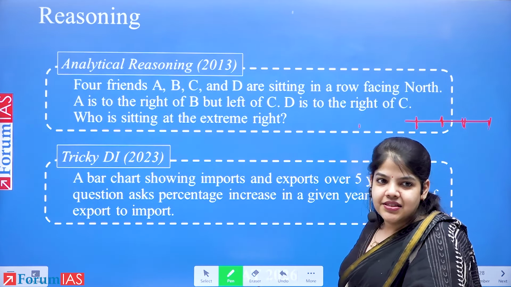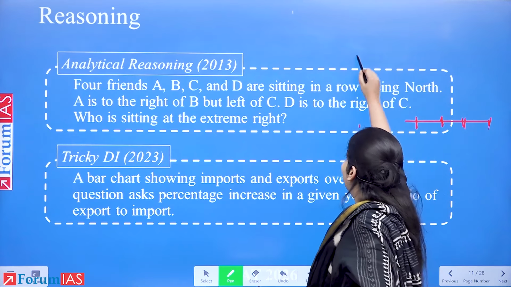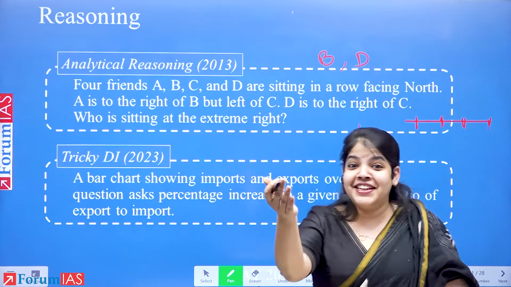B for ball. B. Your answer? D. Anyone else? D. Okay, we have D as well as B. See, one of them is wrong. So do not hesitate from giving your answer. Sorry? D. How many of you said D? D for Delhi? Most of us.